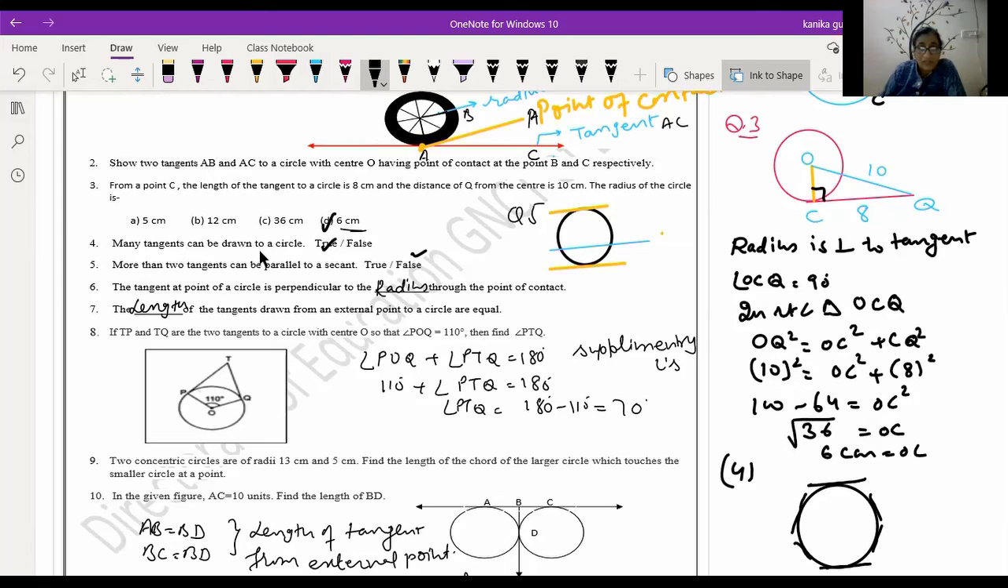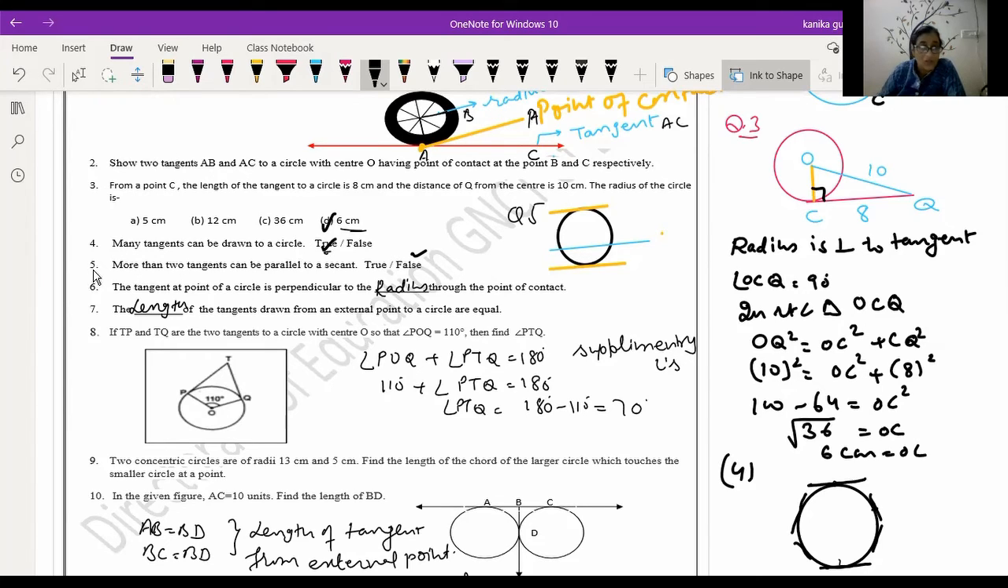Many tangents can be drawn to a circle. Now, here you have been given this circle. If you take this point, this point, this point, this point, and so on, then you can draw infinite number of tangents to the circle. So this statement, many tangents can be drawn to a circle, is true.